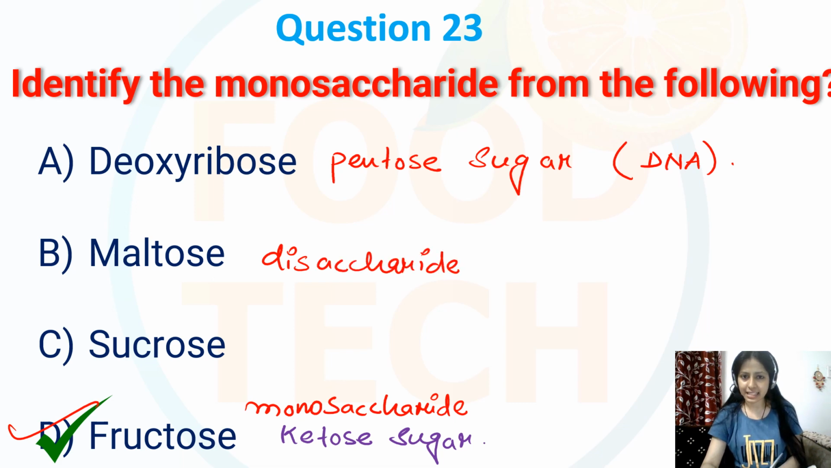It is a disaccharide, that means it is composed of two glucose units, and sucrose is also a disaccharide. So the correct option over here will be option D, that is fructose.